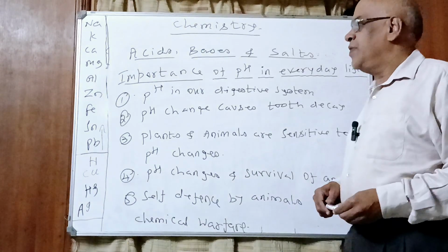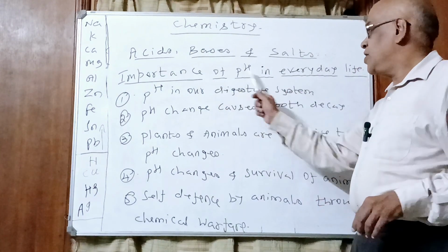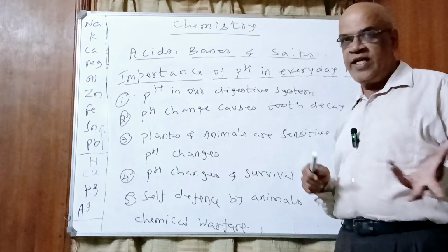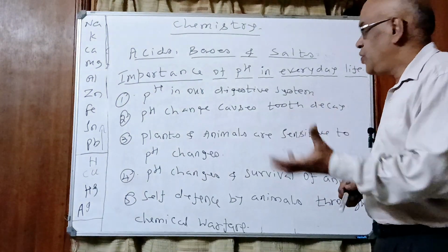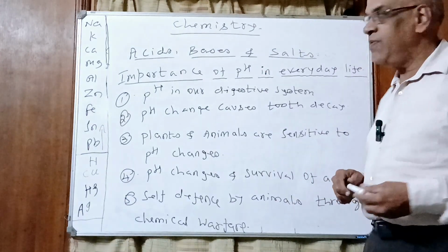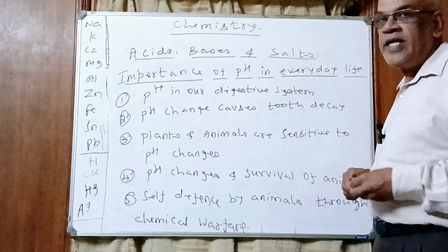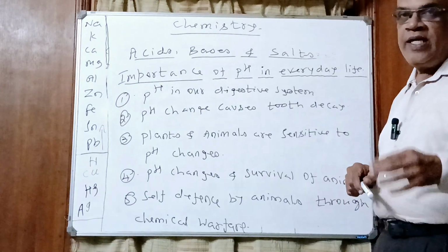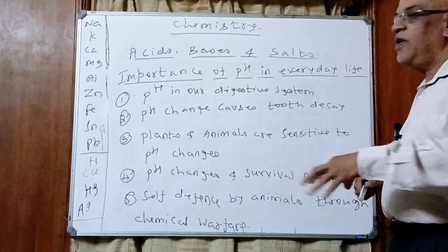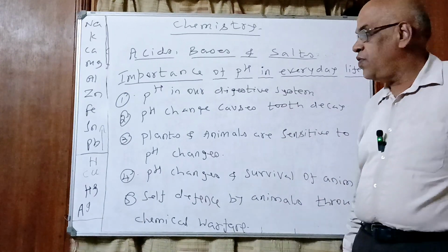Dear children, another small and important topic: importance of pH in everyday life. We studied in our previous topic what is pH, and how we use the pH scale to detect whether a given chemical is acid or base. Universal indicators, when added, give different colors at different pH values across the entire pH scale from 0 to 14.